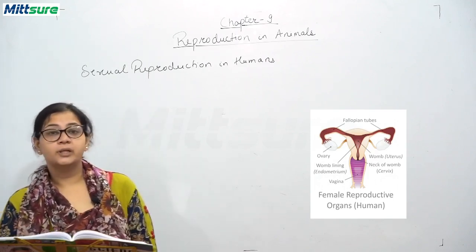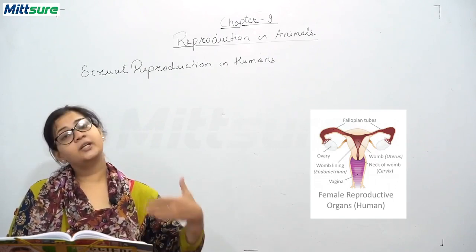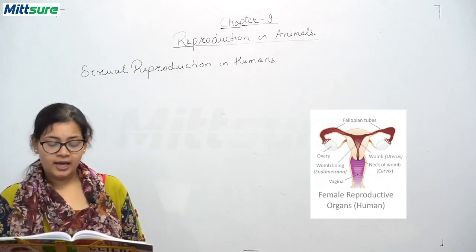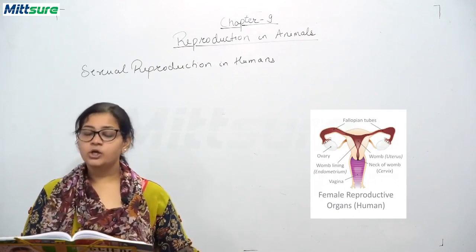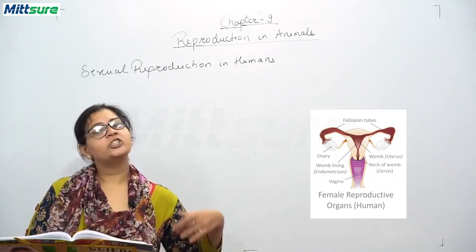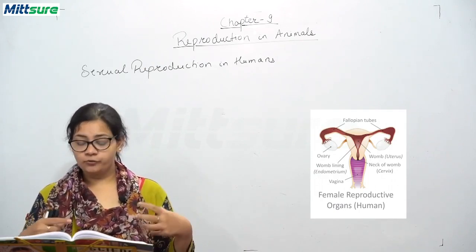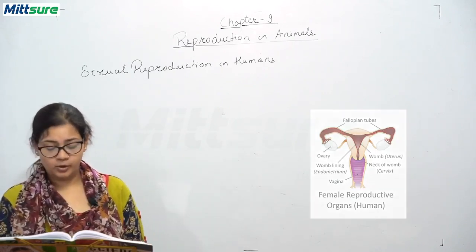That is the womb of a mother, where the development of this fertilized egg takes place. And the fourth part is the vagina, which opens to the outside, and through this opening the developed fetus comes out from the female body.